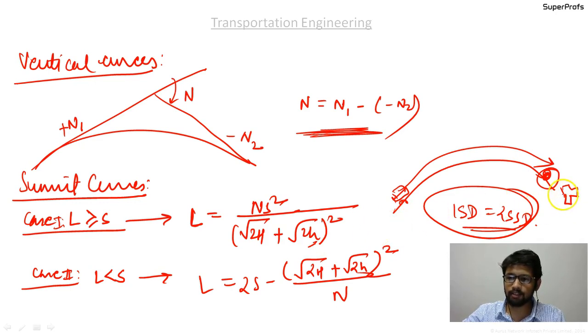But since there is another vehicle here now, the case 2, then just replace this h by capital H. It will again have the height H equal to 1.2 meters as per the IRC, the height of the eyes of the driver from the road surface. Similar is the case in this formula.